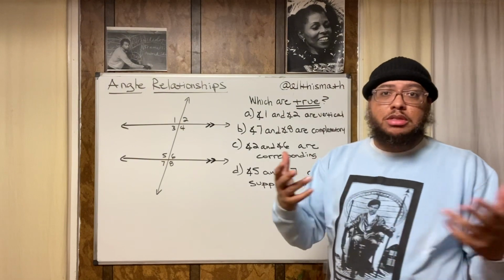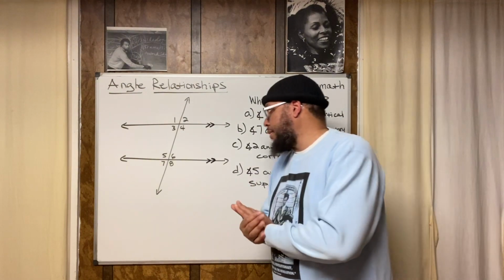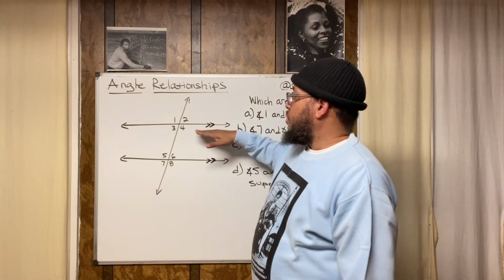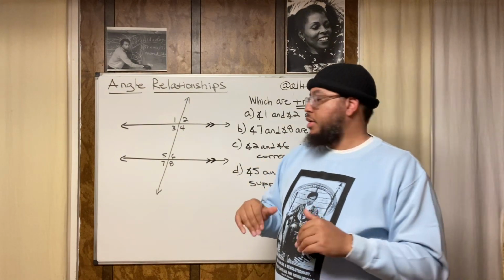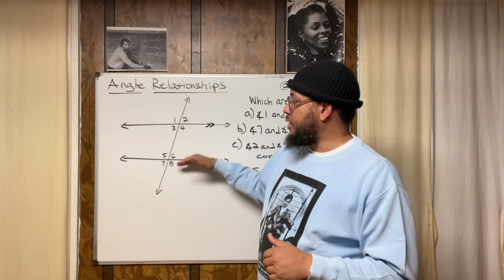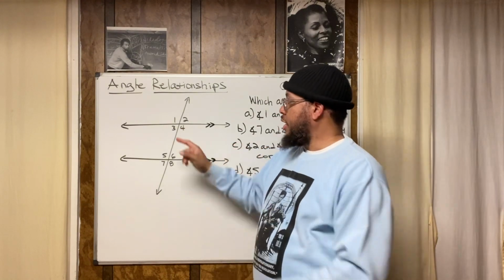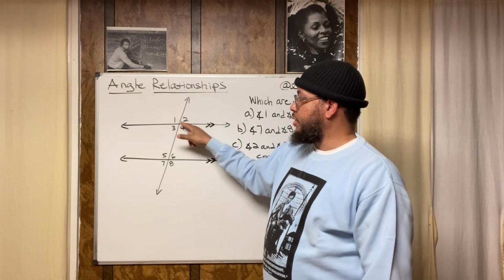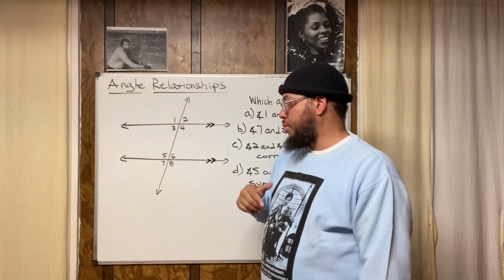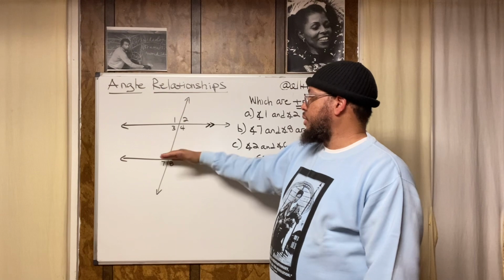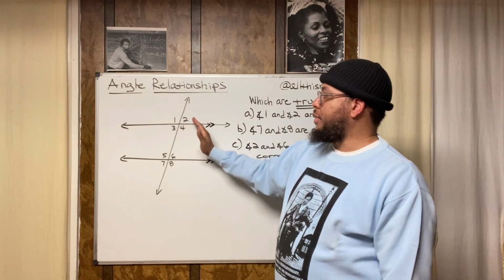So parallel, what does it mean when lines are parallel? When lines are parallel, that means, for one, they will never intersect each other. They're never going to intersect each other, right? So this line and this line will never intersect each other, meaning they'll never cross each other. Like this line and this line, they intersect each other right here at that point. This line and this line intersect each other right at that point, right? These two lines will never intersect each other, and also they are equidistant.